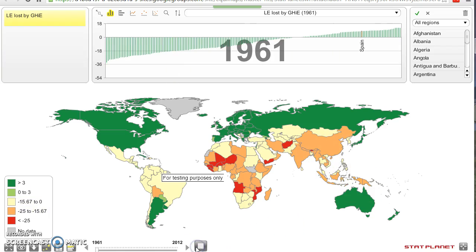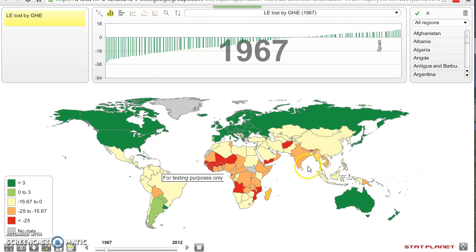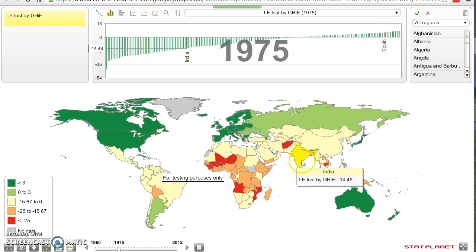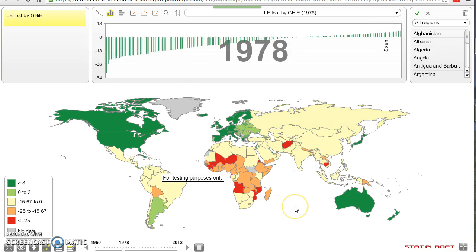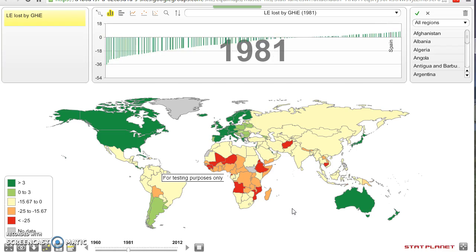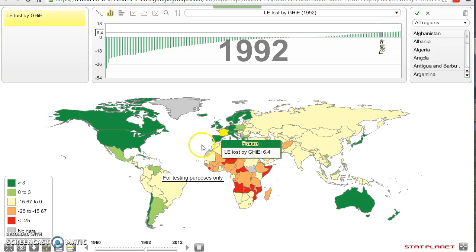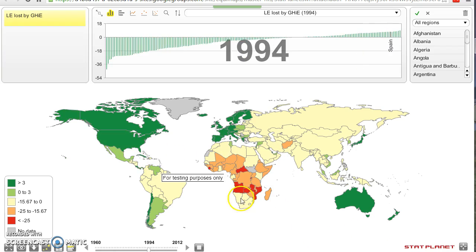But let's see what happened. With time, it looked like China went off that category very soon. It improved its life expectancy. We see India later went into a better category as well, not losing so much life expectancy. In fact, Latin America was getting lighter and greener in some aspects, like the southern cone. Best countries always Europe and Canada and the States, but also Central America, Cuba, our model countries. Now Chile in a very good position.